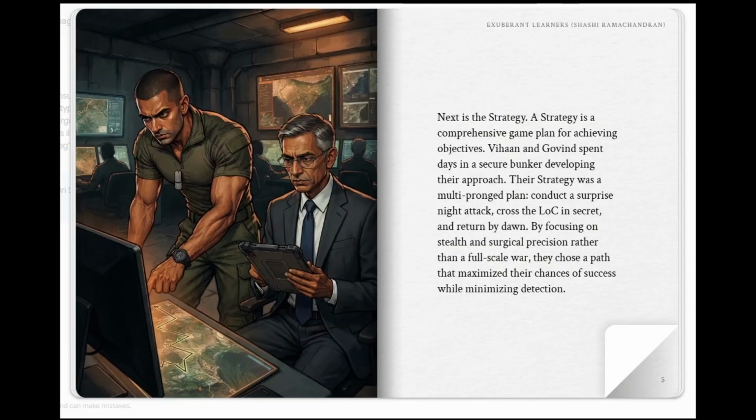Next is the strategy. A strategy is a comprehensive game plan for achieving objectives. Vihan and Govind spent days in a secure bunker developing their approach. Their strategy was a multi-pronged plan: conduct a surprise night attack, cross the LOC in secret, and return by dawn. By focusing on stealth and surgical precision rather than a full-scale war, they chose a path that maximized their chances of success while minimizing detection.